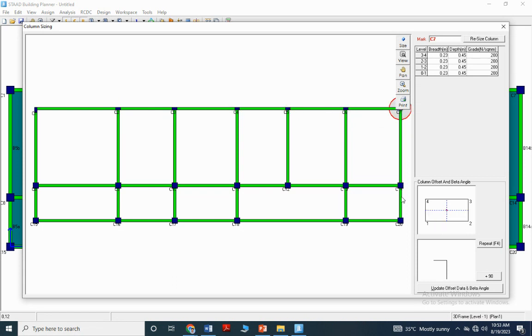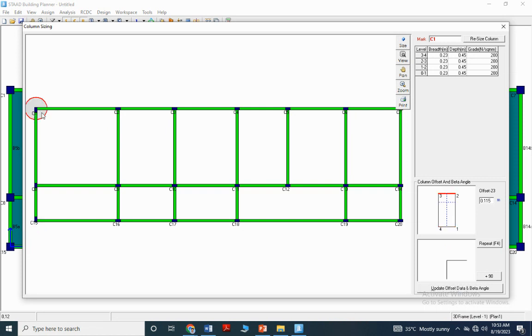Just press Control V. That's all. I'm doing Control V. Now you're changing the orientation of the column. It is very much like this, and also inside the column.